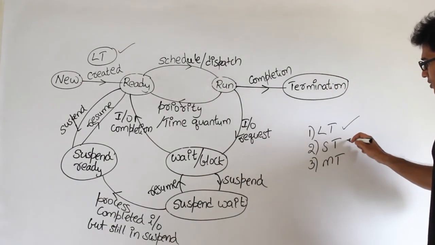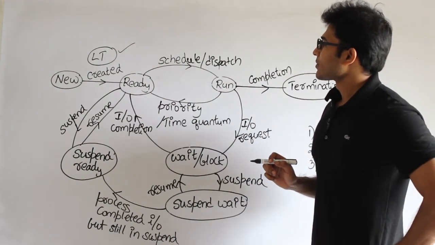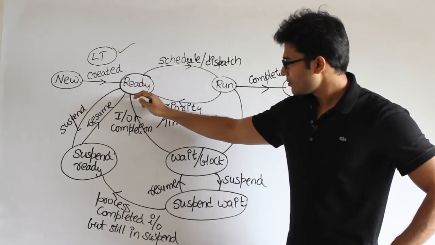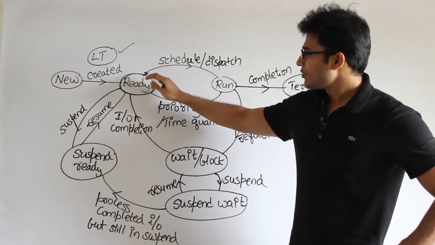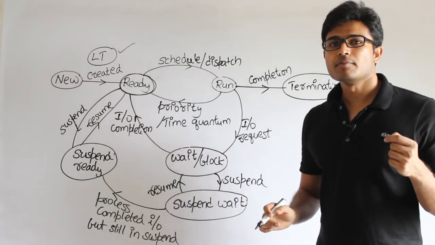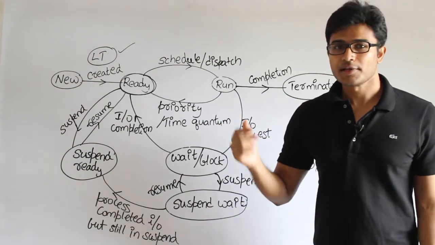And coming to the short-term scheduler, what it means is, once you have a pool of processes ready for running, then we are going to pick one of them, isn't it? That is a short-term decision. The reason is that decision is not going to last forever.